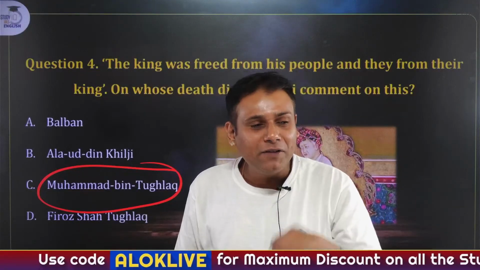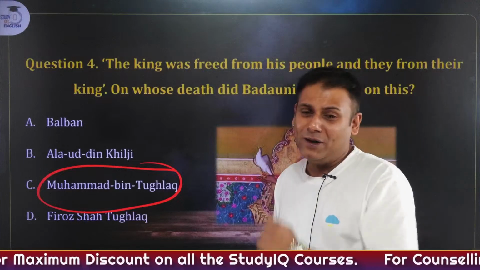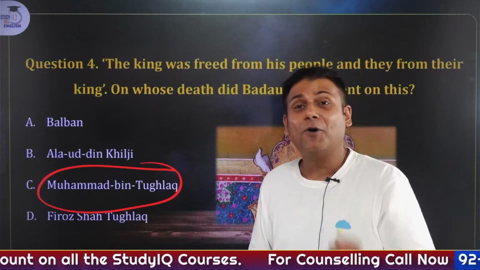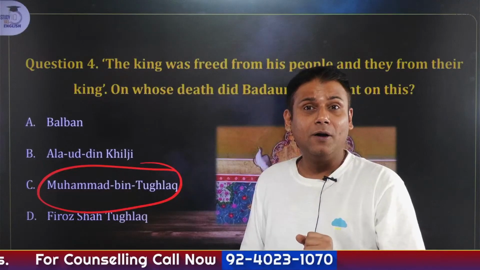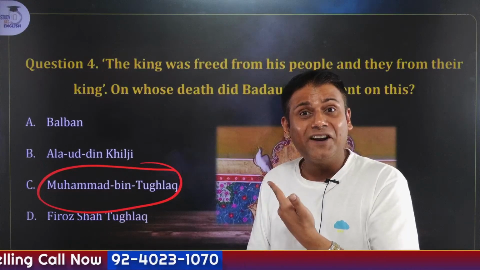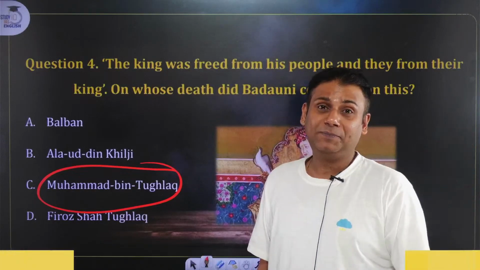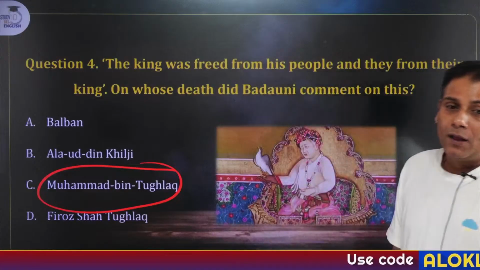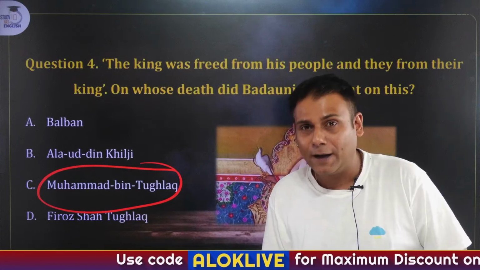The majority of the decisions taken by Muhammad bin Tughlaq were replete with foolishness. He did not use his brains properly, hence he was referred to as a wise fool. And one more thing to be remembered: he was one of the most literate persons, not only of the Tughlaq dynasty, but of the entire Delhi Sultanate. So this was being said about Muhammad bin Tughlaq.